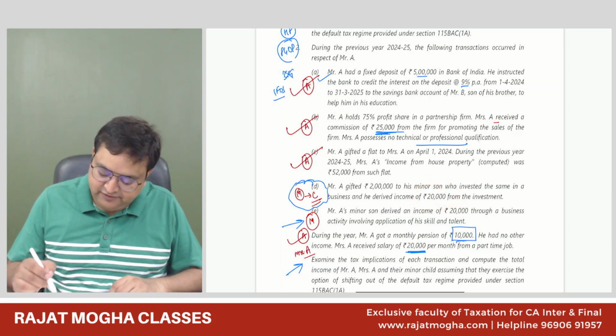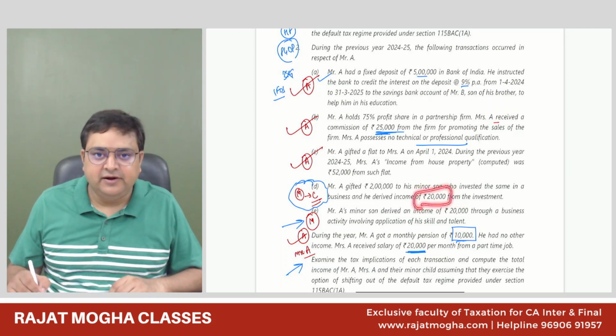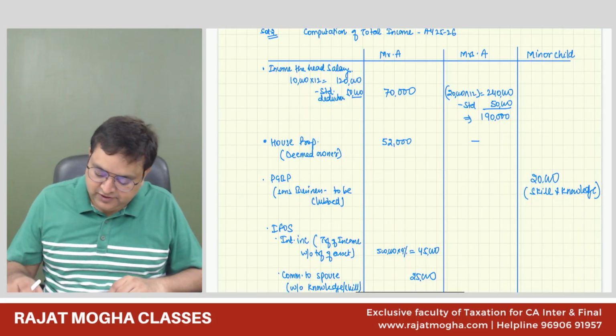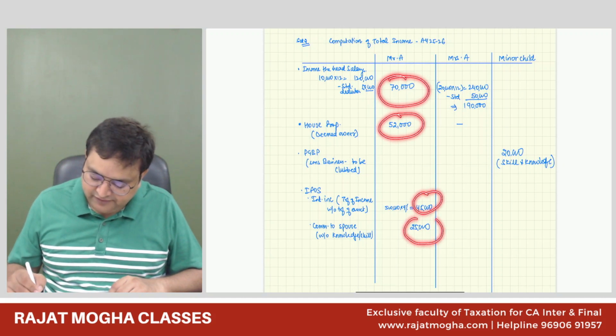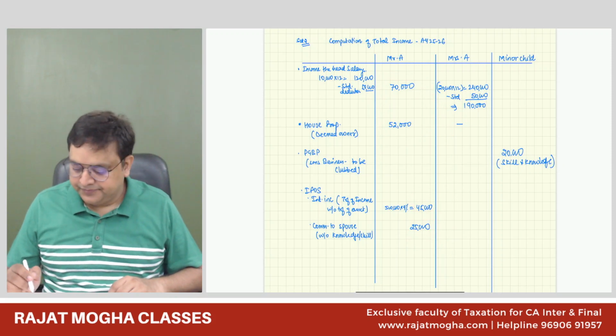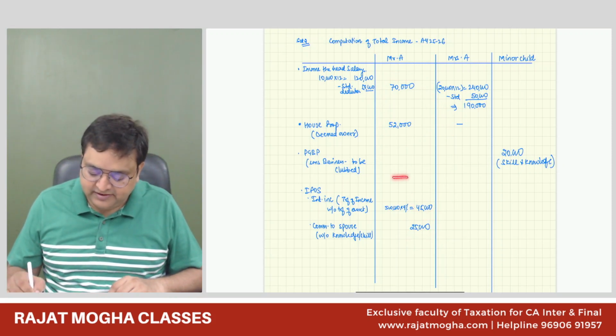The last thing left is this income of the minor child of 20,000 rupees. It will be clubbed in the hands of the parent whose other income is higher. Mrs. A's income is 190, and Mr. A's income is 70 plus 52 plus 45 plus 25, which is 1,92,000. So his income is higher.